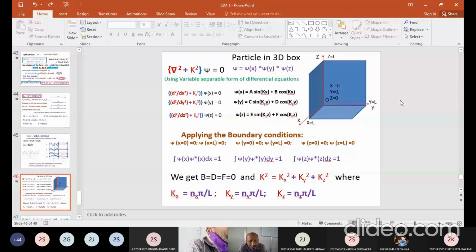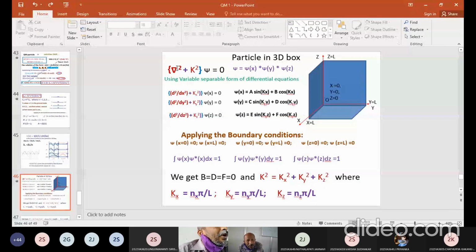Okay. Sir, what is this expression now? Now when I say del square, it is dou square by dou x square plus dou square by dou y square plus dou square by dou z square. That implies I take all those three terms. And psi is also a function of x, y, z, and the propagation vector, this is a vector, can also be resolved into kx part, ky part and kz part. That way, this will be the expression for a particle in a three-dimensional box or two-dimensional box or one-dimensional box.